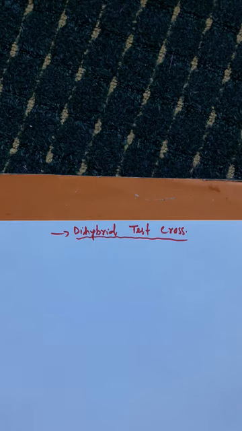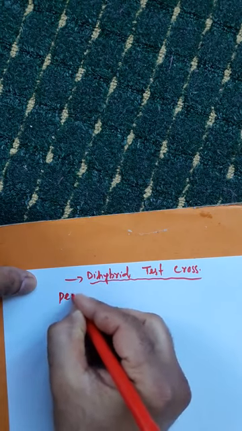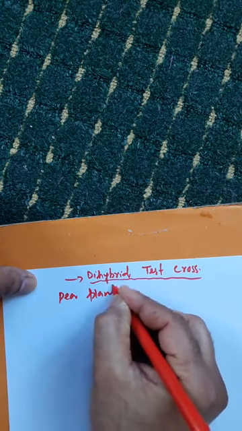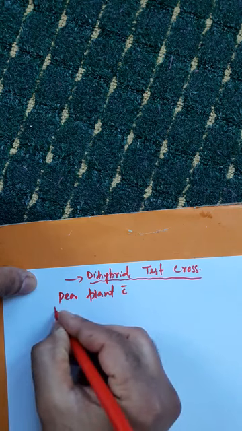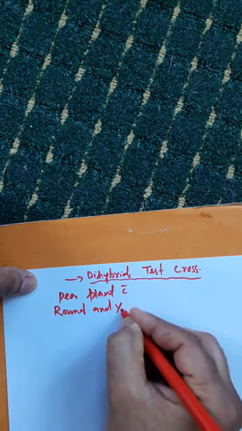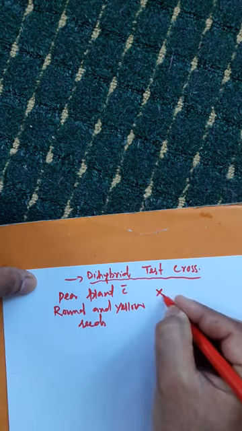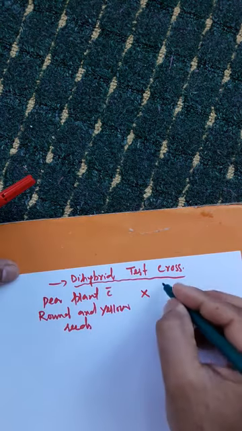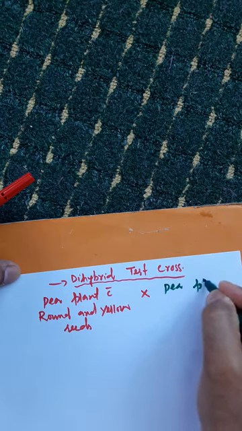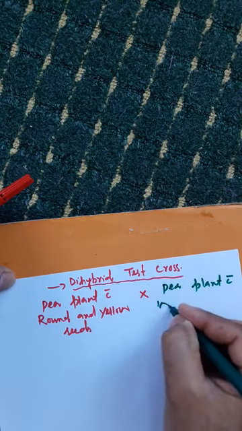So among a number of dihybrid crosses, we will consider as one of the dihybrid cross, we will cross a pea plant with round and yellow seeds with another variety of pea plant with wrinkled and green seeds.